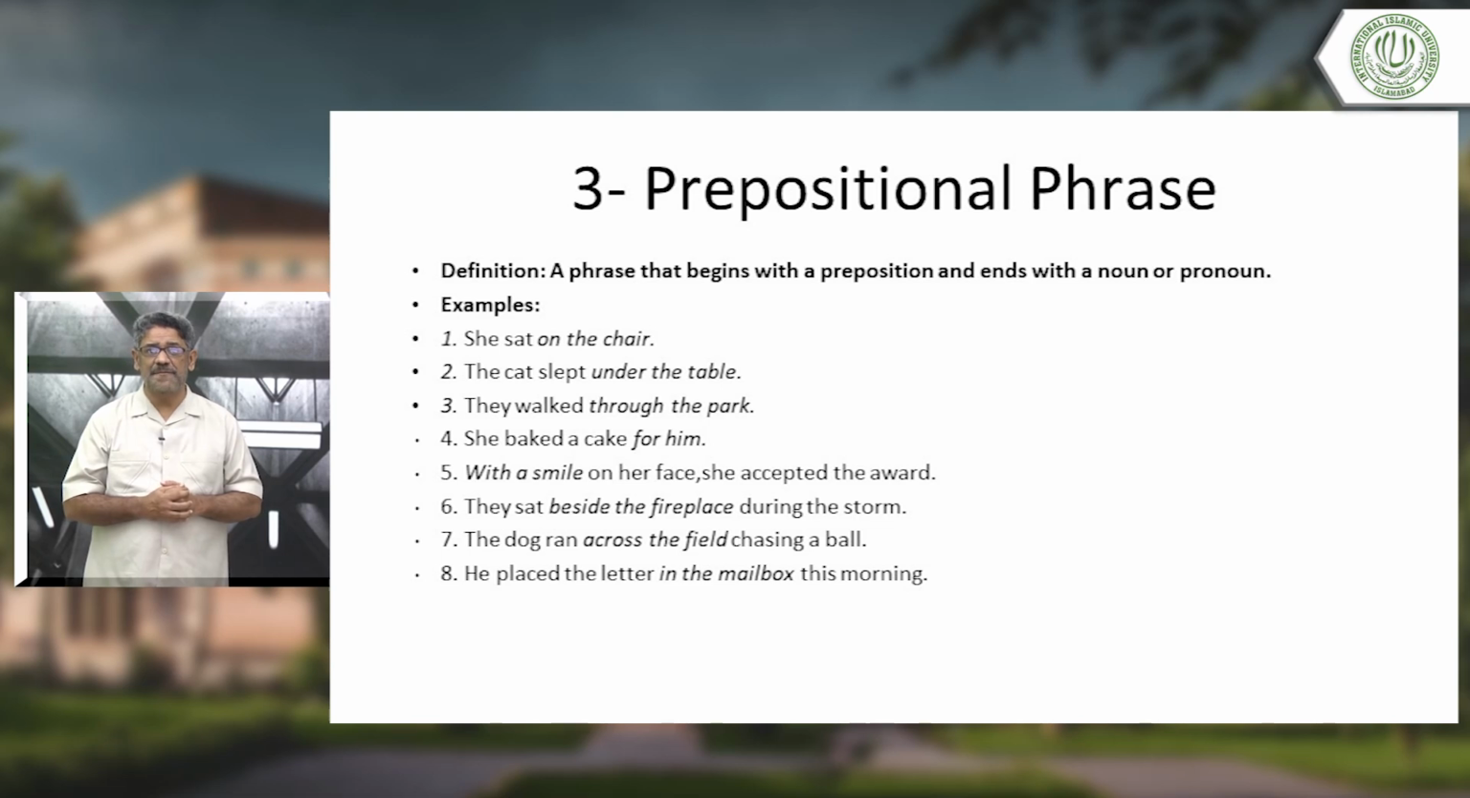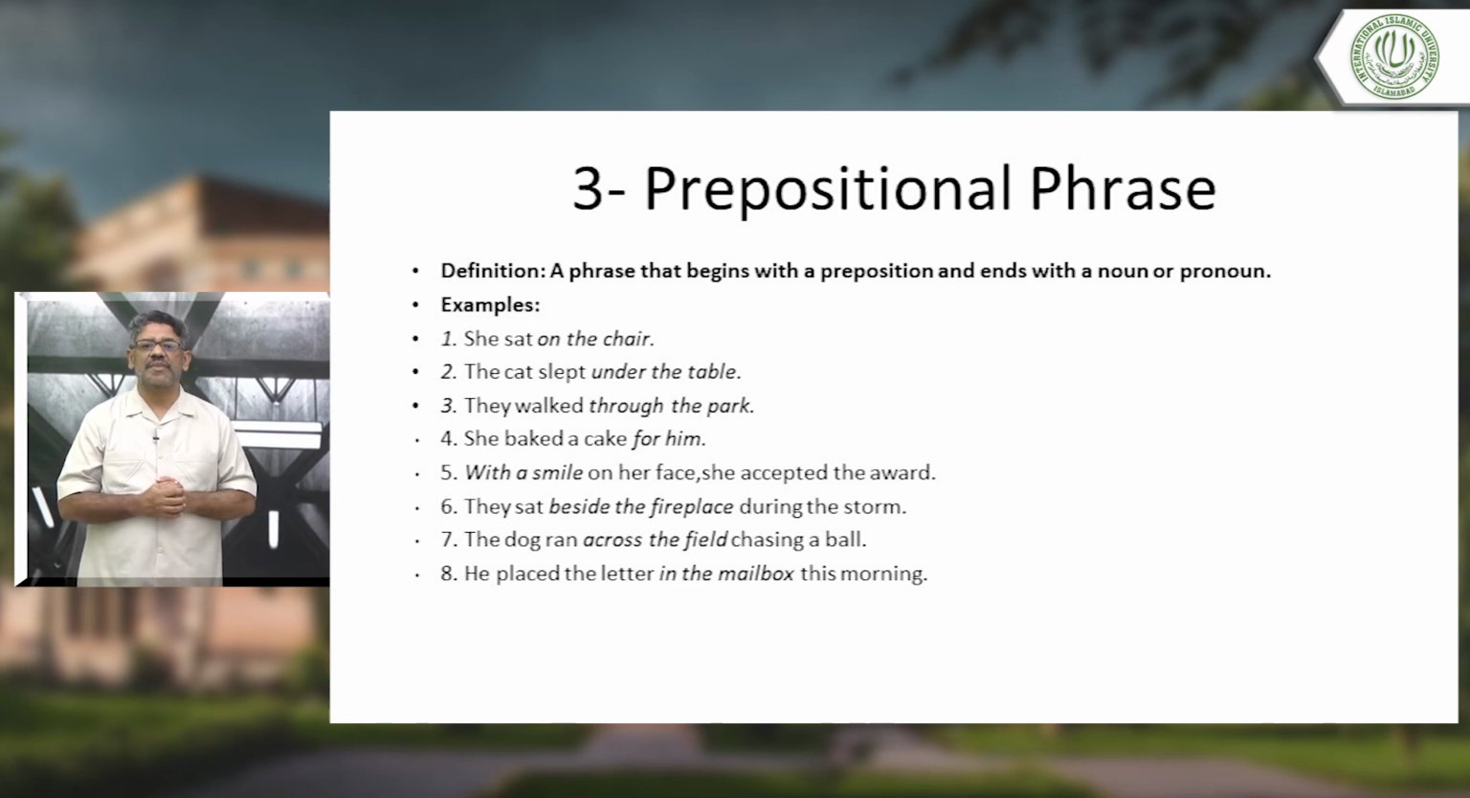Remember this thing, okay? Then the cat slept under the table. Under, you see, under is the preposition, the table is the noun. Under the table, we use the preposition there. All right. 3, they walked through the park. Again, what is the preposition here? Yes, through. They walked through the park, and the park is the noun here. So easy. Do you think it's difficult? I don't think there is anything difficult to understand in these things.